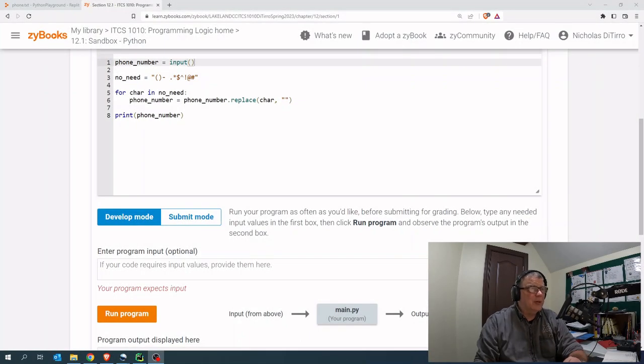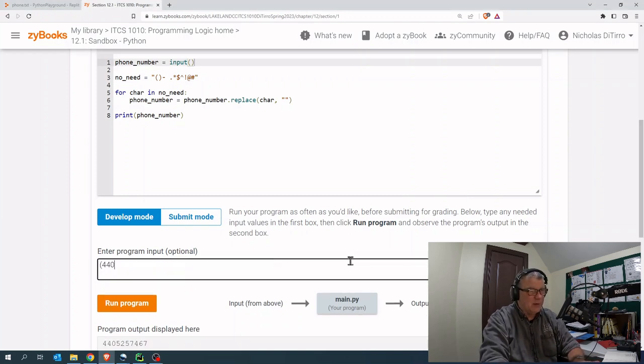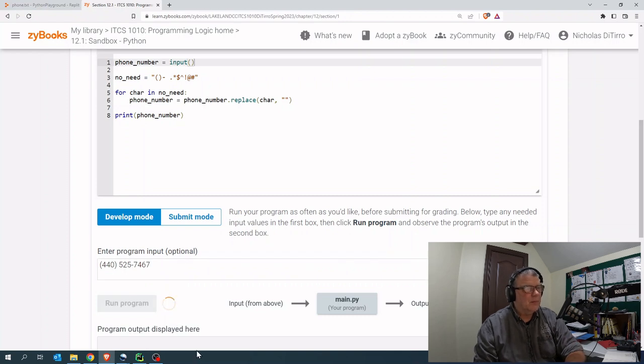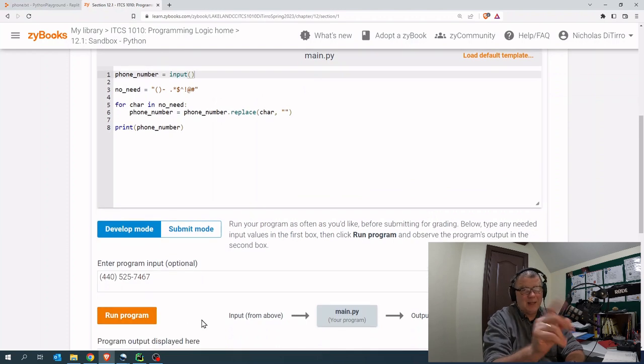All right, you should be recognizing this sample program by now. This program just basically takes a phone number, strips everything out. So let me put code in here, 440-525-7467. And if we run the program, we look down here, it strips it out. If you get anything out of this class, you'll know my office number.